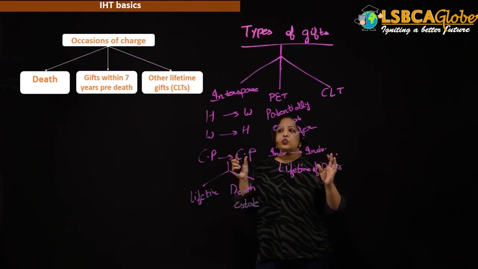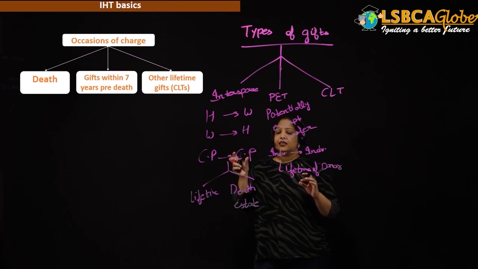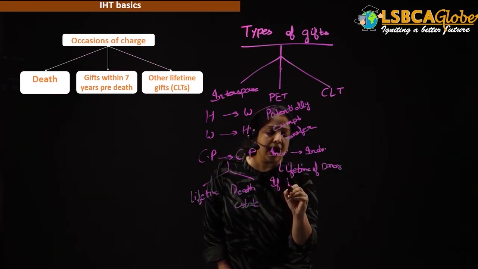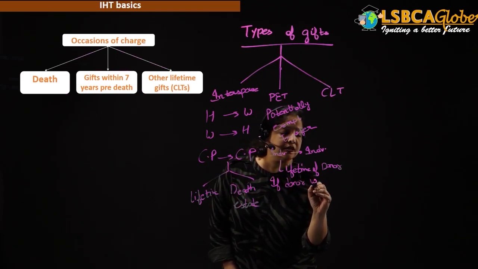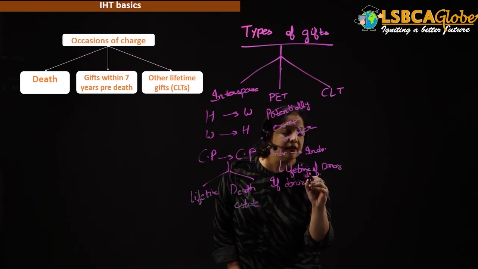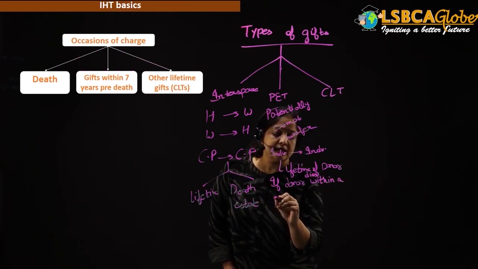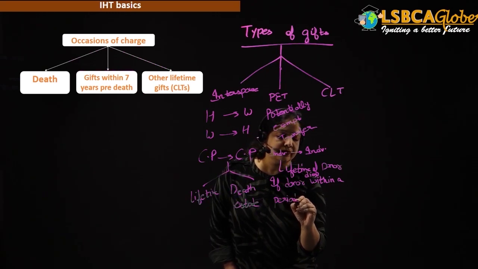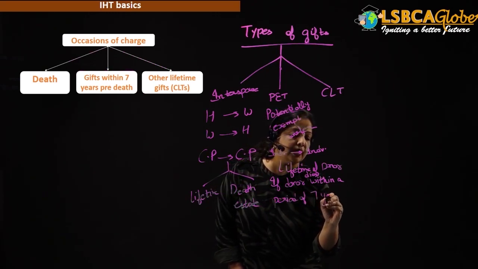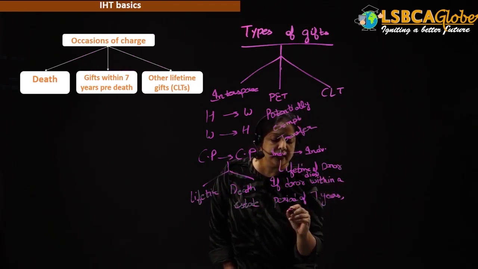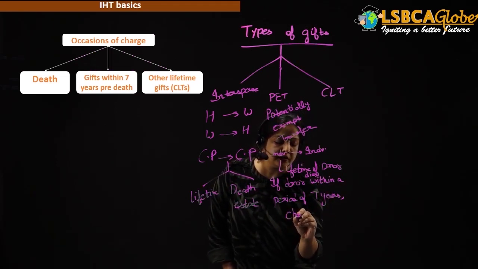So class, during the lifetime, if the donor is alive, then in that case the gift is exempt. But if the donor dies within a period of 7 years from the date of making the gift, then the gift is going to be chargeable.